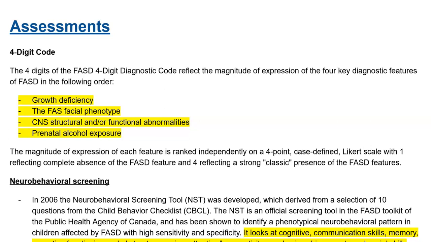Another assessment includes a neurobehavioral screening, which looks at cognitive communication skills, memory, executive functioning and abstract reasoning, attention/hyperactivity, academic achievements, as well as social skills.